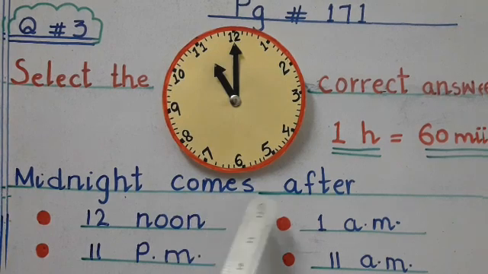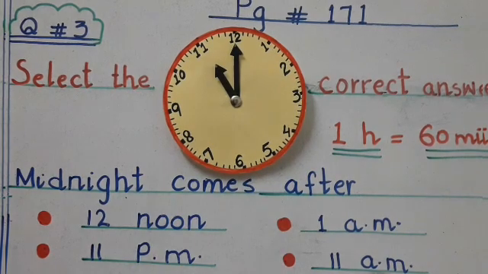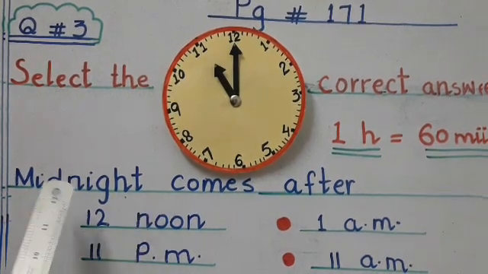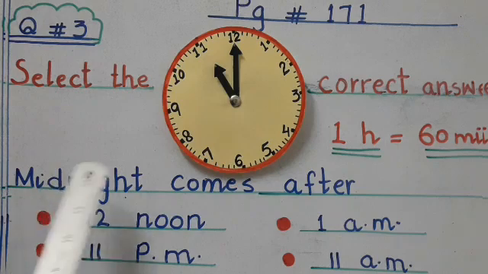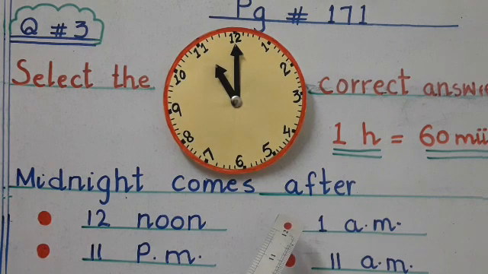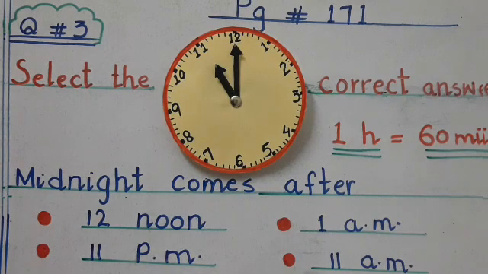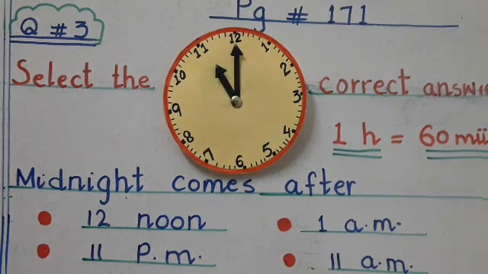Midnight comes after 12 noon, 1 a.m., 11 p.m. or 11 a.m. So students, just have a look.